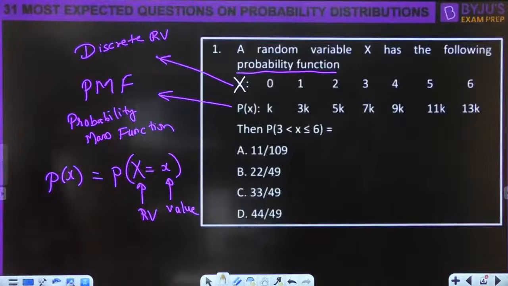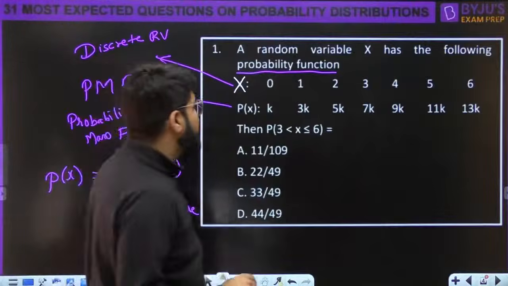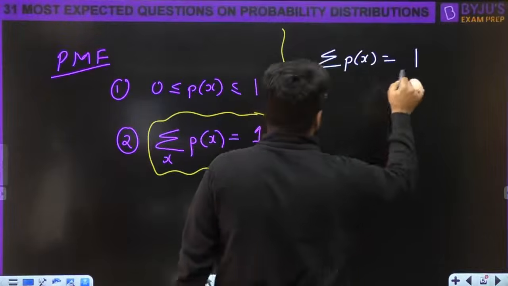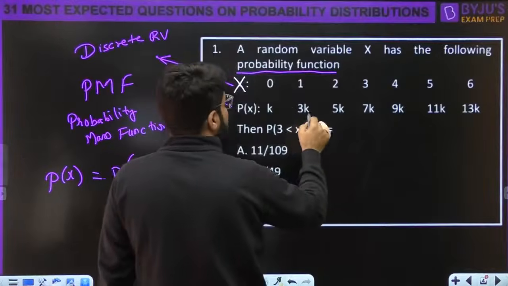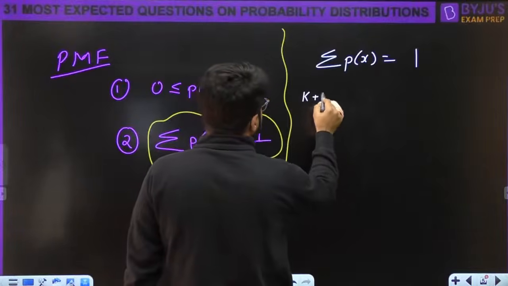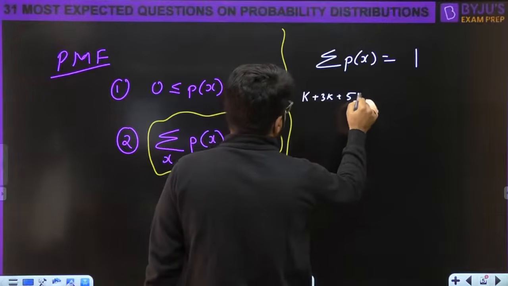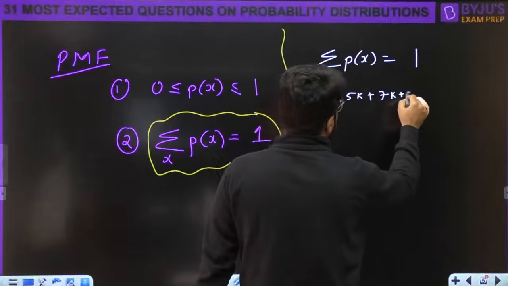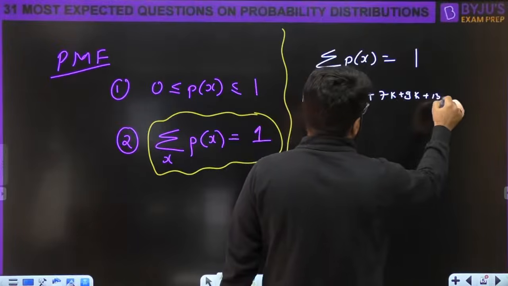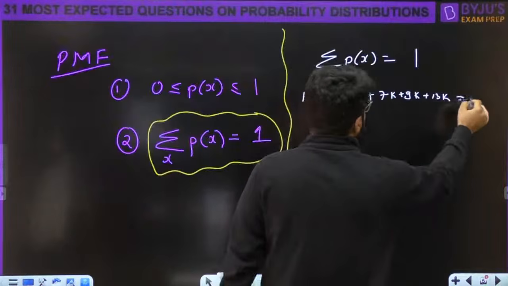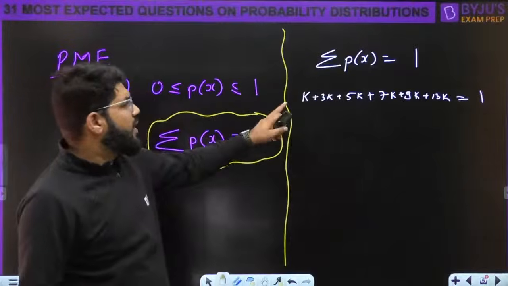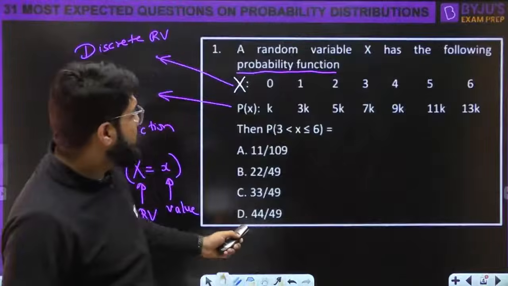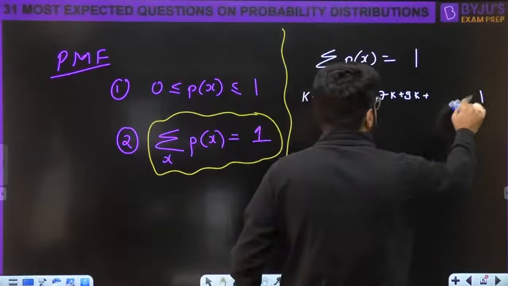So the sum of PMF is equal to 1. Using that property, you will be able to get the value of k. So applying summation of PMF equal to 1, we have k plus 3k plus 5k, 7k, 9k, 13k, and the sum of this is equal to 1. Actually we have 1, 2, 3, 4, 5. No, 11k is also there. Sorry, I missed that.